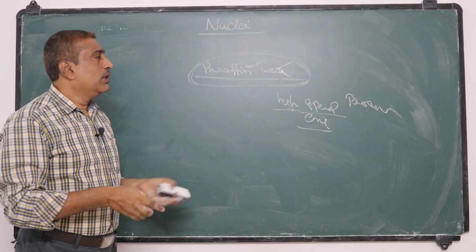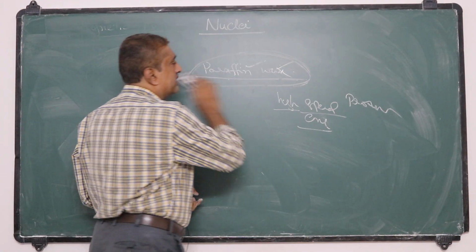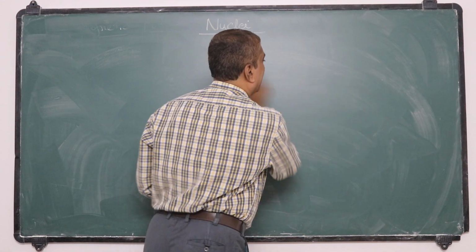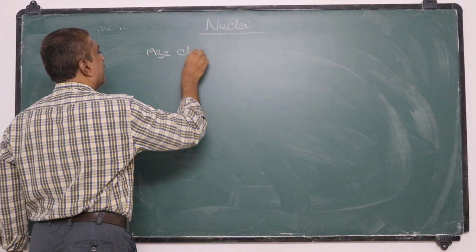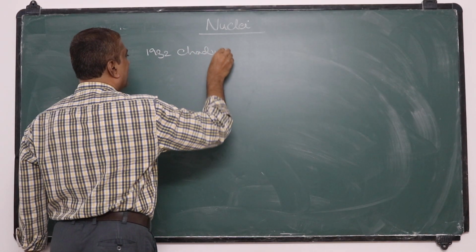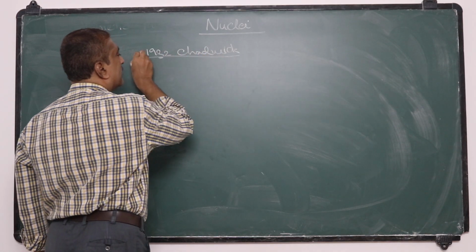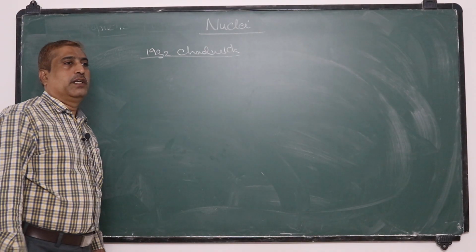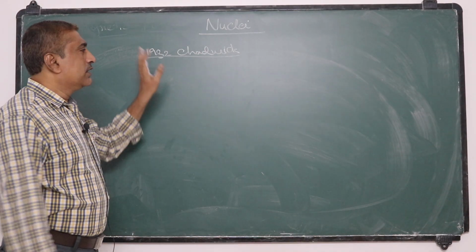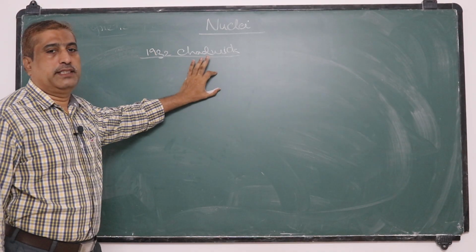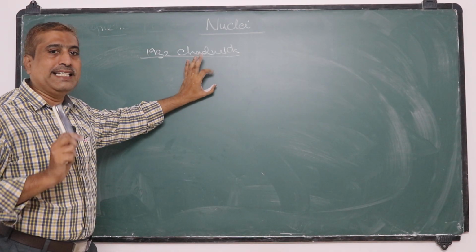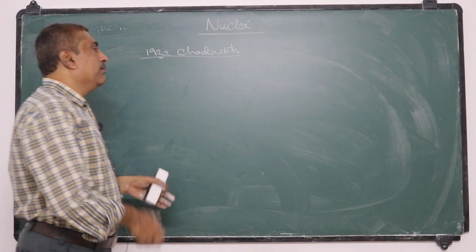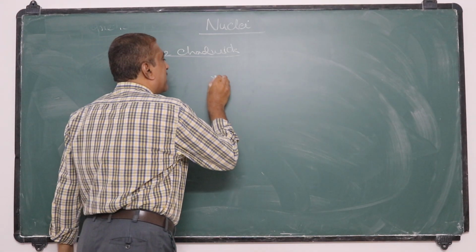So these discrepancies were cleared by Chadwick in 1932 itself. Chadwick cleared this experiment: these radiations are not gamma rays, and these radiations are nothing but massive particles.